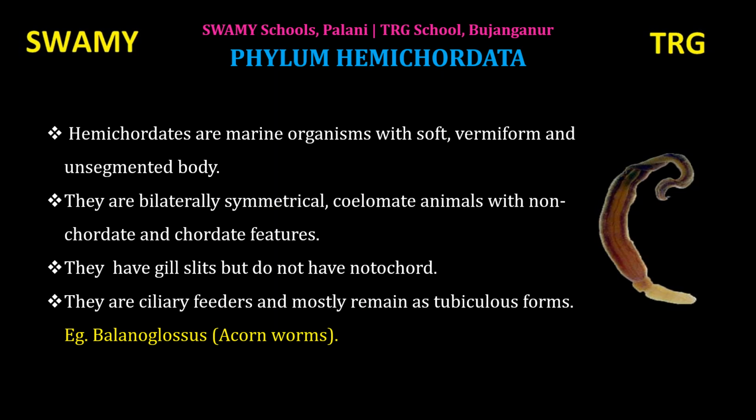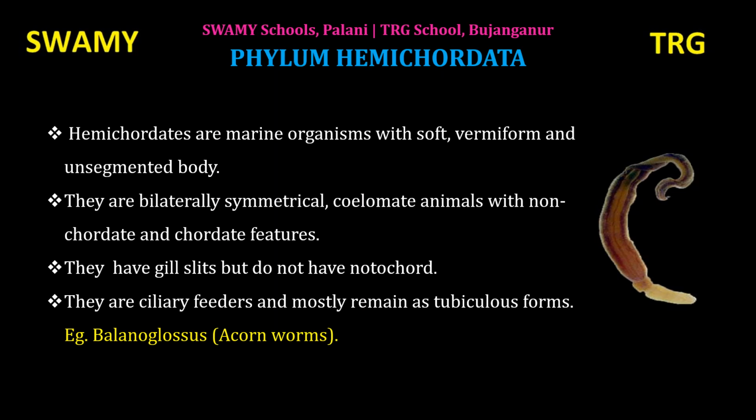They have a lot of similarities with chordates, but they are not chordates. They are in between the chordates and non-chordates, so they are called semichordates also. That's why they were put in a separate phylum called Hemichordata.